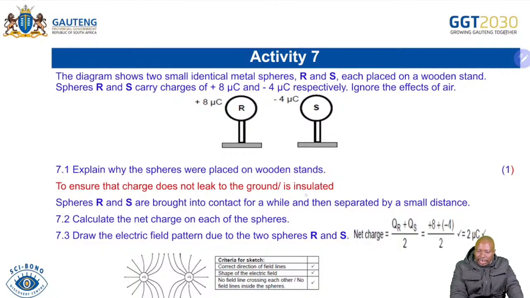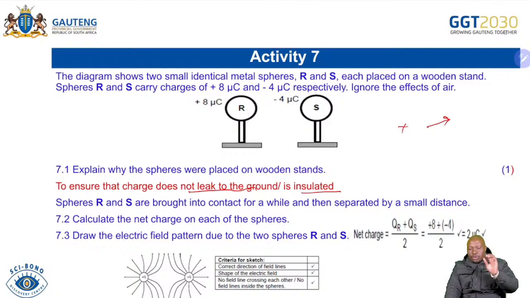The first question we answered, we said we don't want the charges to leak to the ground because it's insulated. But now on the net charge, we're saying you add the 2, you divide by 2, you get the 2 microcoulomb. And as you draw the charges, you will draw them in that fashion, and then you'll be able to get your 3 marks. The 3 marks are: number 1, correct direction. Remember, from positive, the lines must be going away, and you'll get 1 mark for that. Shape, correct shape of electric field, 1 mark. These lines don't touch, they don't cross one another, another 1 mark.